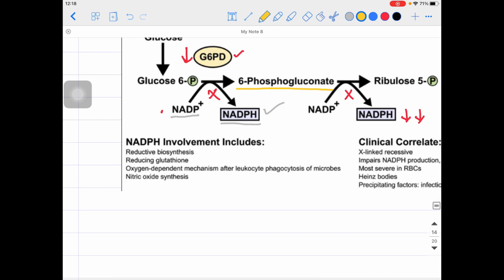For example, where glucose 6 phosphate is converting into 6 phosphogluconate, here we have free radical H2O2, which is converted into water with the help of this step. So free radicals are getting consumed. If G6PD deficiency is persisting, then free radicals will not be able to convert into water or be neutralized. So free radical accumulation will start happening, and this accumulation in the RBC can cause oxidative stress, and that's how hemolysis might happen.